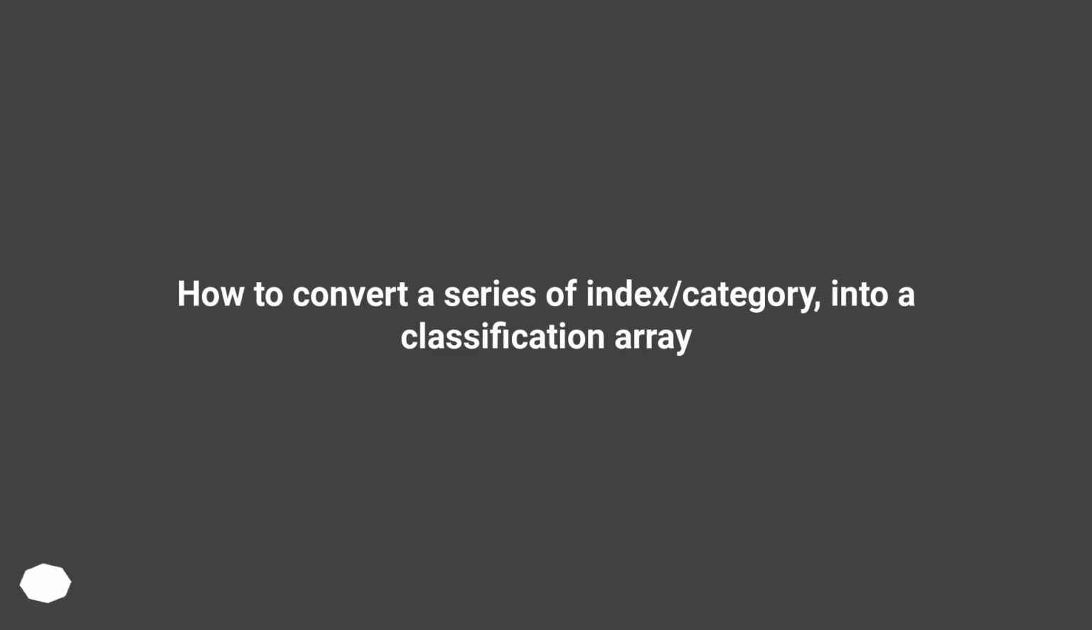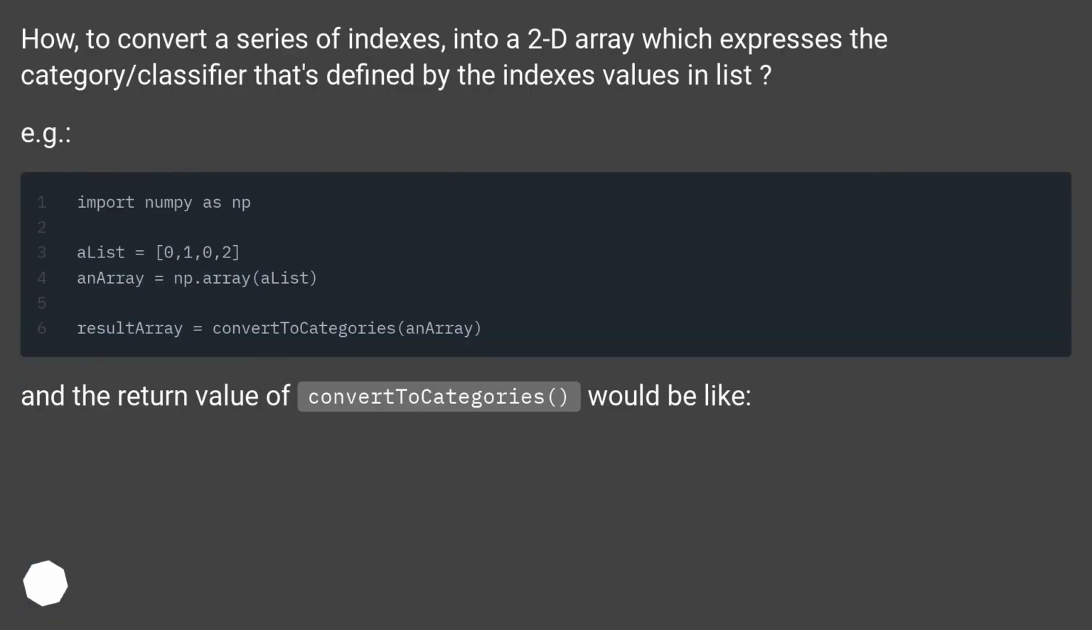How to convert a series of index/category into a classification array. How to convert a series of indexes into a 2D array which expresses the category/classifier that's defined by the index's values in the list. For example, and the return value of convert to categories would be like.